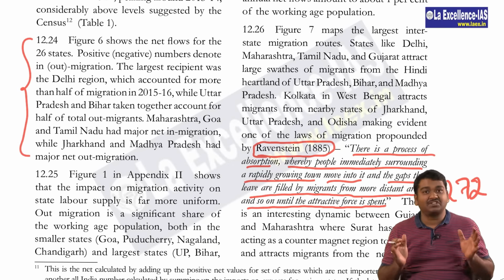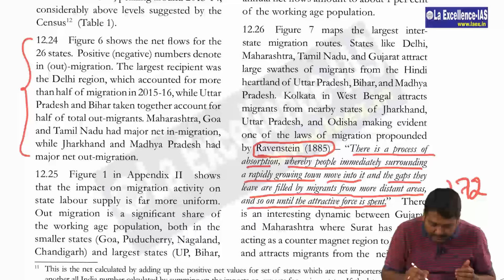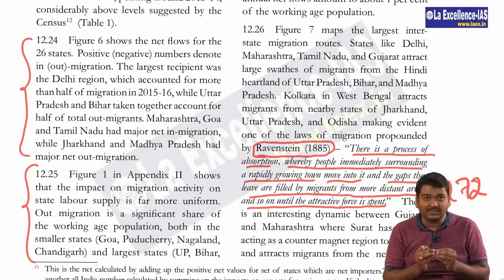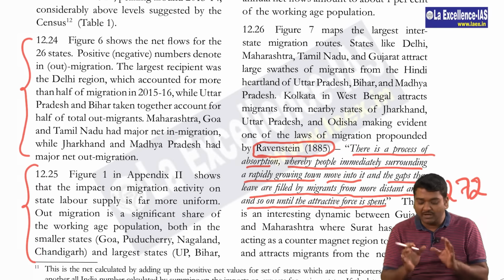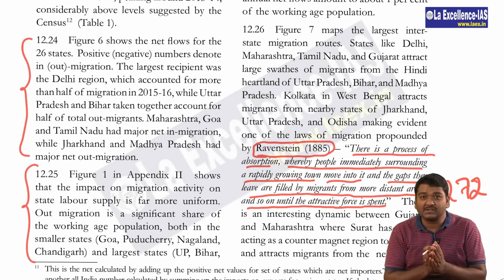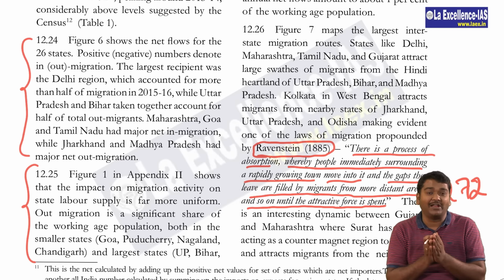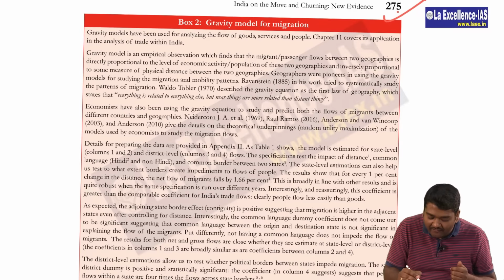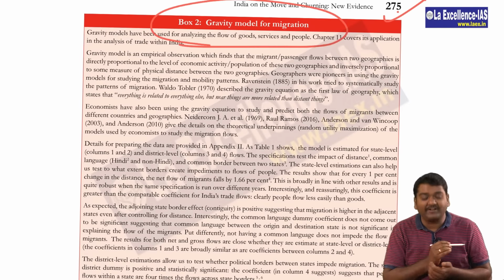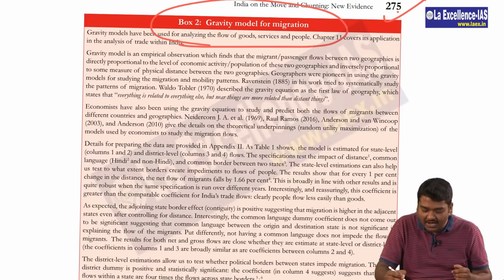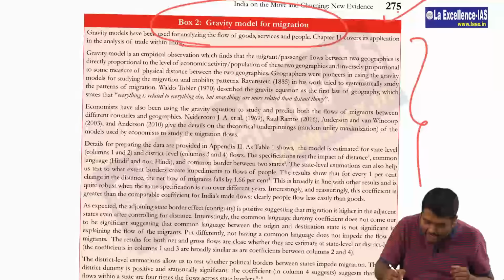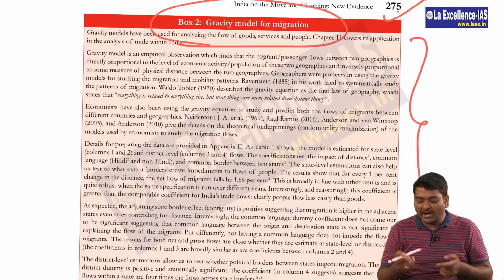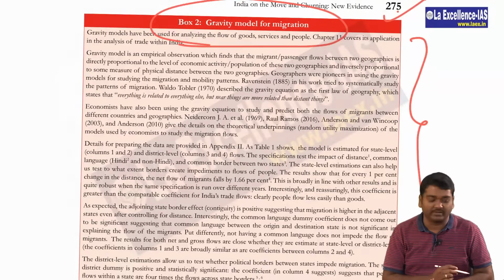So this is Ravenstein theory, and these paragraphs talk about it. High possibility you may get a question in mains, and geography optional. If you can use this, your answers will be very valuable. Then see page number 275, where the focus is on the gravity model for migration. Here you have to look at the theory carefully. As I have already told you, high possibility you can get a question on this.